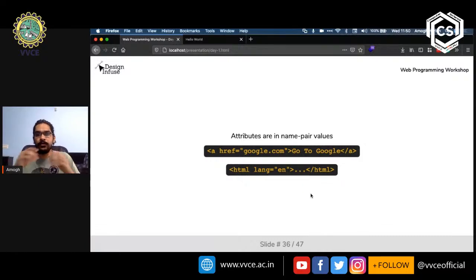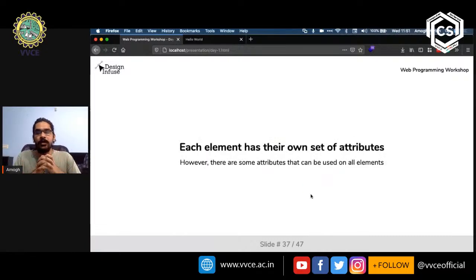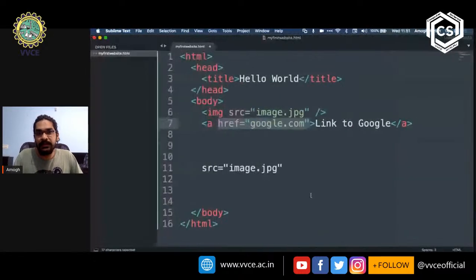Great. Now, one thing to keep in mind is that every HTML element or every HTML tag has its own set of attributes, right? And we have already seen this. An anchor tag has an attribute called href, an image tag has an attribute called src, and an HTML tag has an attribute of lang.